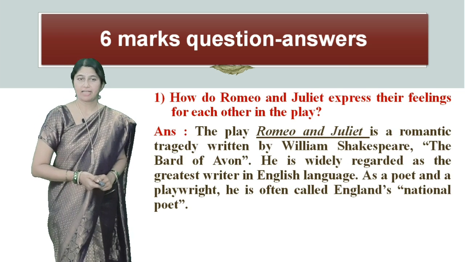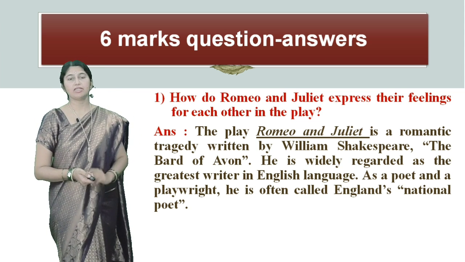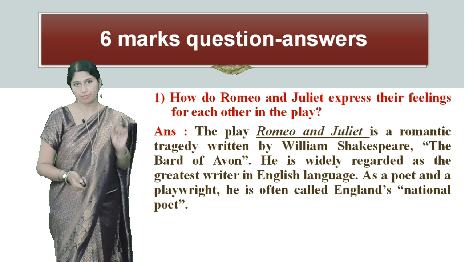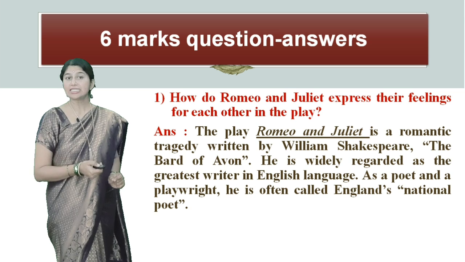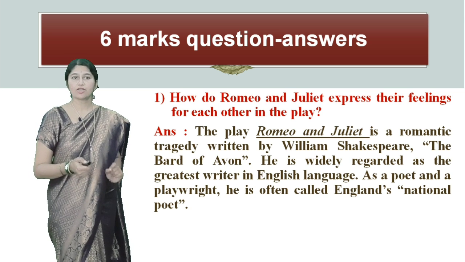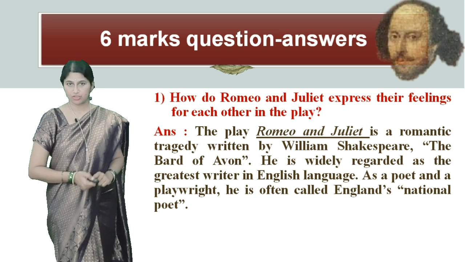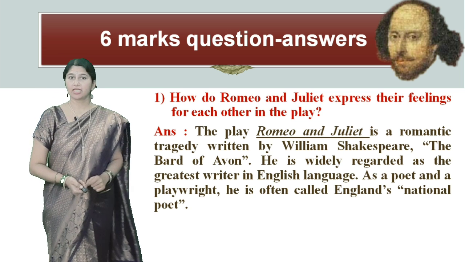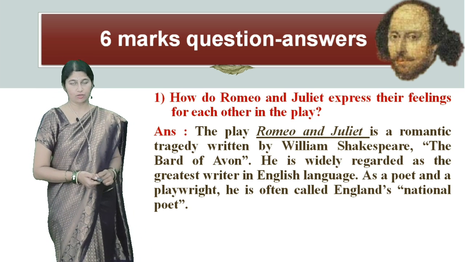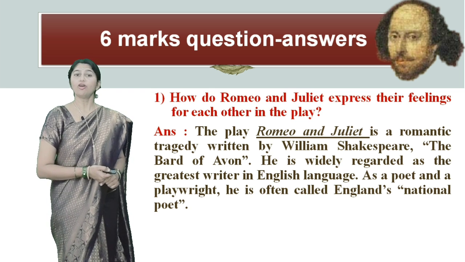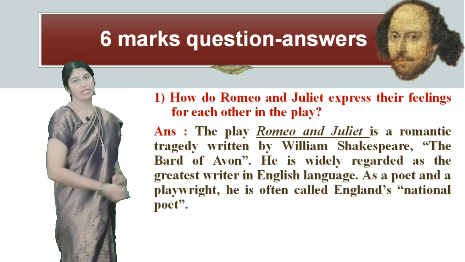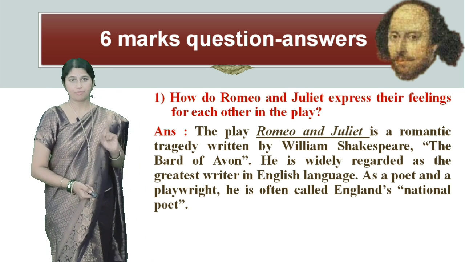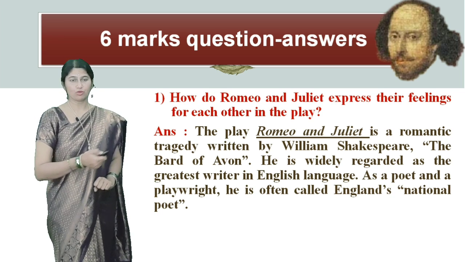Let us look at the answer for this. The very first paragraph: the play Romeo and Juliet, and whenever you are writing the title of the play, please underline it. It is a romantic tragedy written by William Shakespeare. He is called the Bard of Avon. He is widely regarded as the greatest writer in the English language. As a poet and playwright, he is often called England's national poet. So if you remember these points about William Shakespeare, it is more than enough.